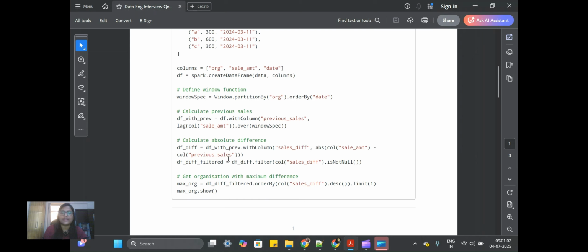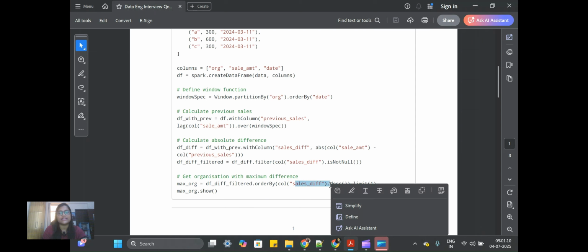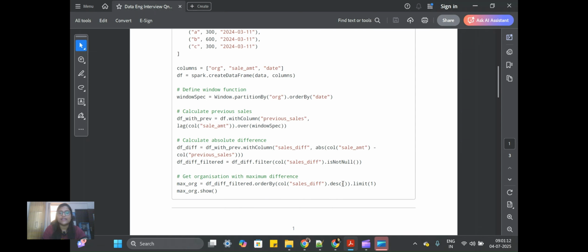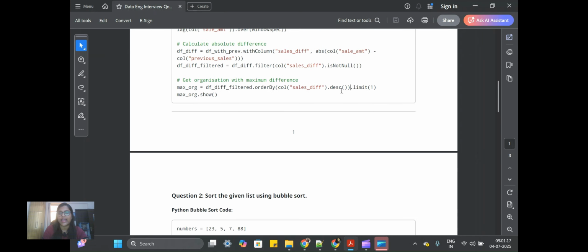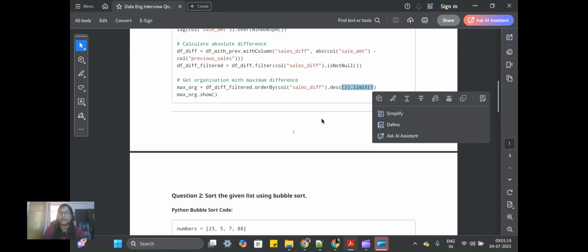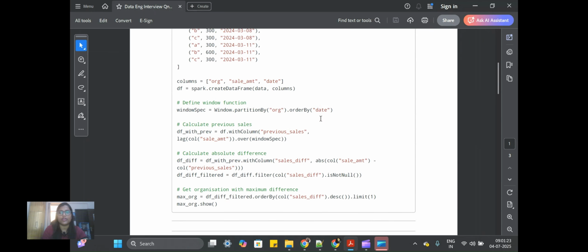Now you get the data for the absolute difference, and you just need to sort it down. So you can order by sales difference in descending order. Since the question asks for the highest difference, you can have it over here with limit 1. So that was the first question. It was quite easy and doable for all of us, I suppose.